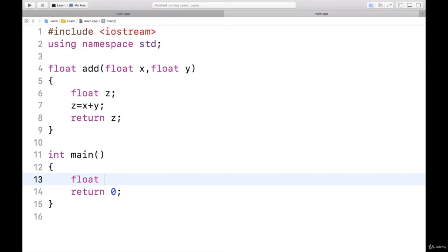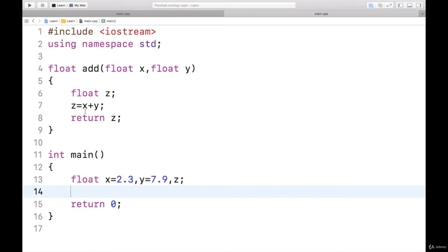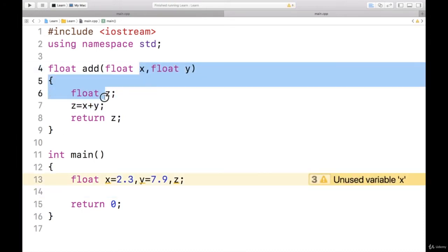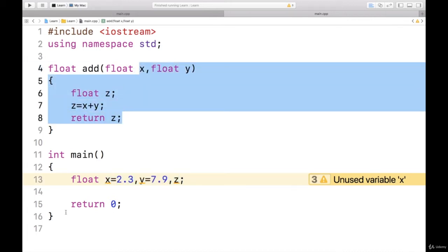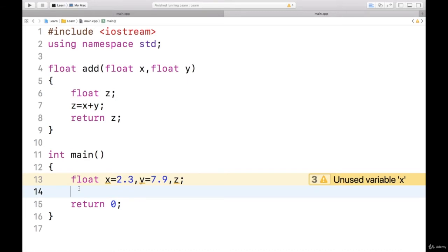So here also I will declare variables x assign 3.5 and comma y assign 7.9 and also z. See, one thing to observe here is this function is having variables x, y, z, and in the main function also I am taking x, y, z. Is it allowed? Yes, it is valid. This belongs to main function and these belong to add function. So two different functions can have variables with the same names, but they will be belonging to different functions.